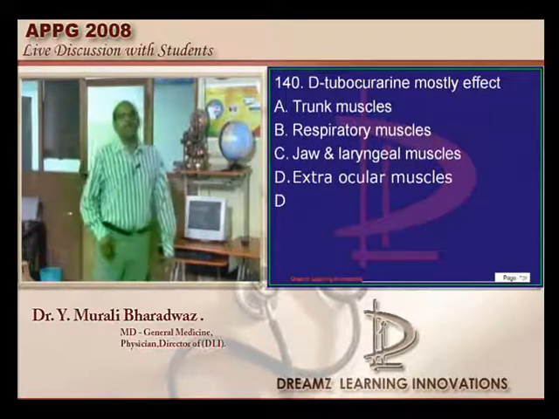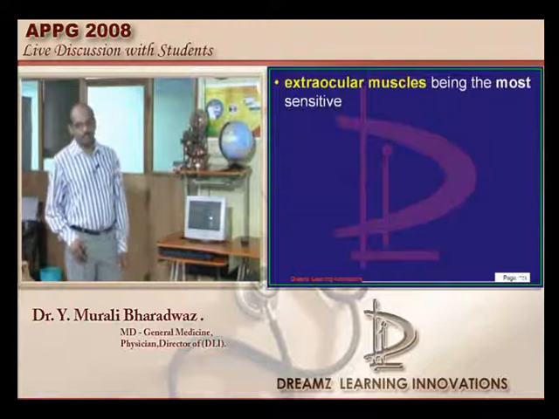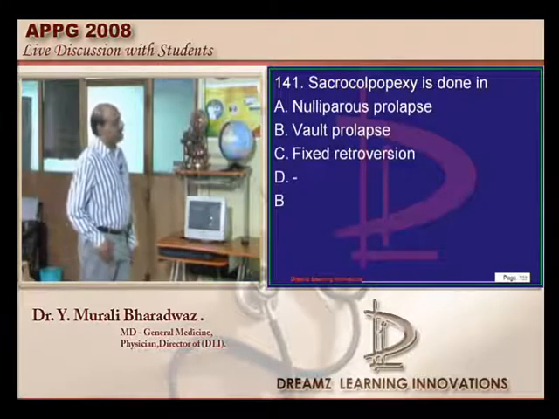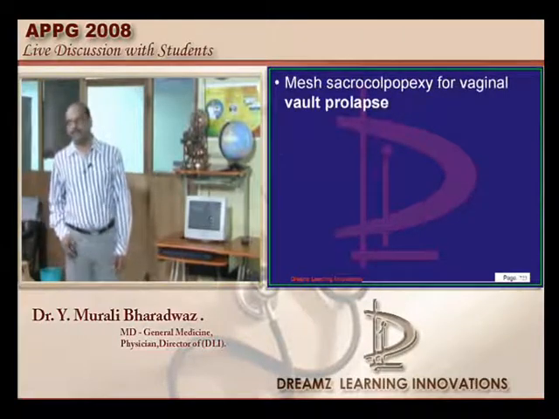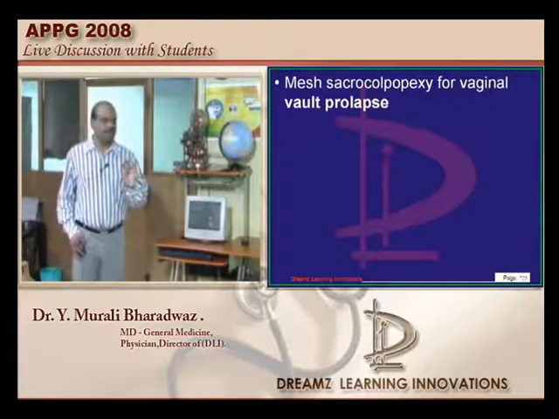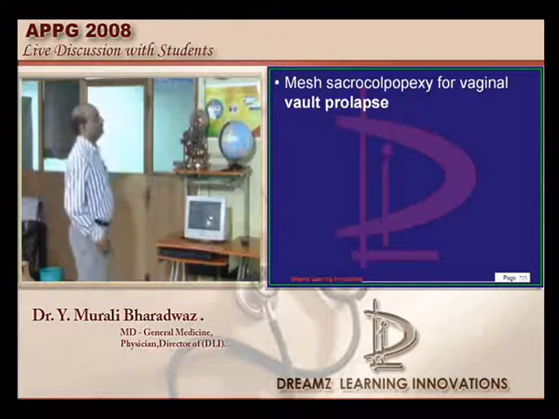D-tubocurarine: the extraocular muscles are the ones highly sensitive to its action. Sacrocolpopexy is the management for vaginal wall prolapse, which needs to be remembered. All the prolapse surgeries, Le Fort, Purandare, etc., you must be very sure about on this topic, doctor.